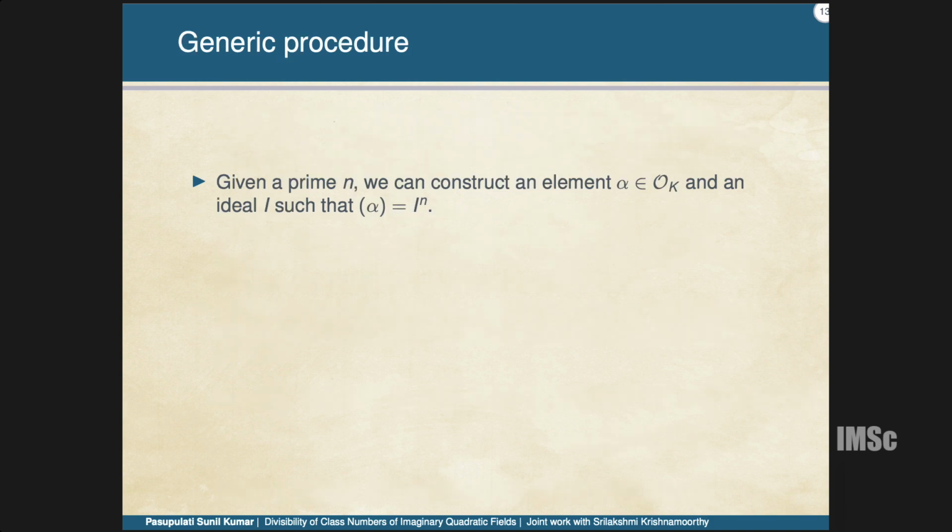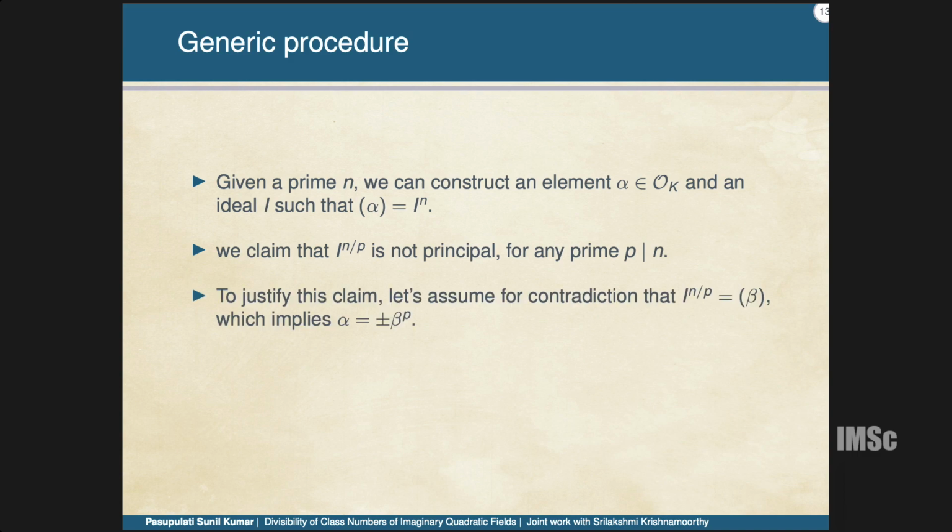So I will give a general procedure for how they prove that n divides the class number. Given any n, we construct an element alpha in O_K such that the ideal generated by alpha is some ideal I to the power n. Now if I can prove that this ideal is not principal, or rather that I has order not less than n, then for that I need to prove that for any prime p dividing n, I power n by p is not a principal ideal. That is what we want to prove.